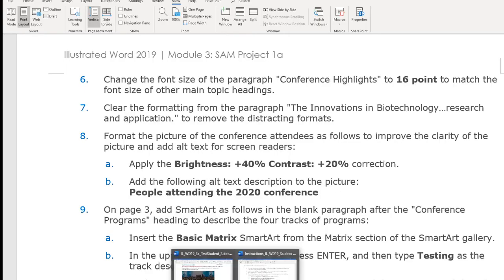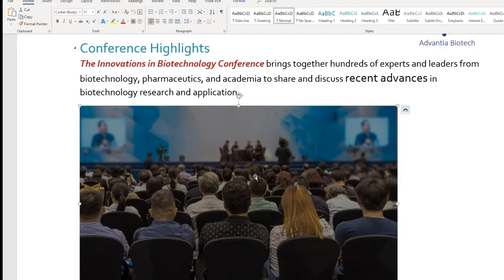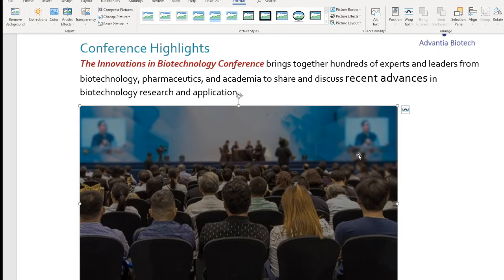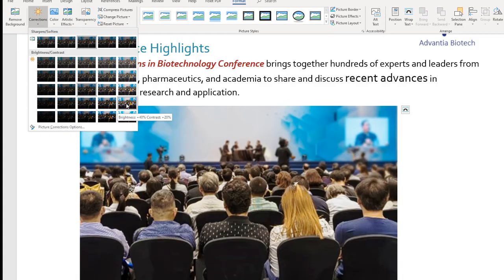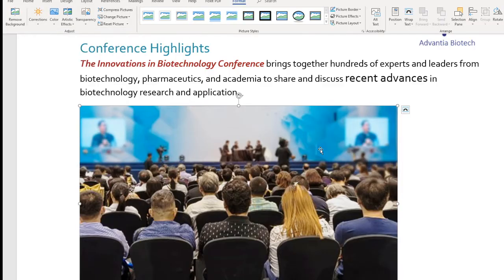So let's do that right now. We're coming back here to the picture, and you click on Picture Tools. These are the tools related to that. Let's make a correction here. On the correction, I would like to have 40% brightness plus and 20% contrast. The picture is more clear right now.